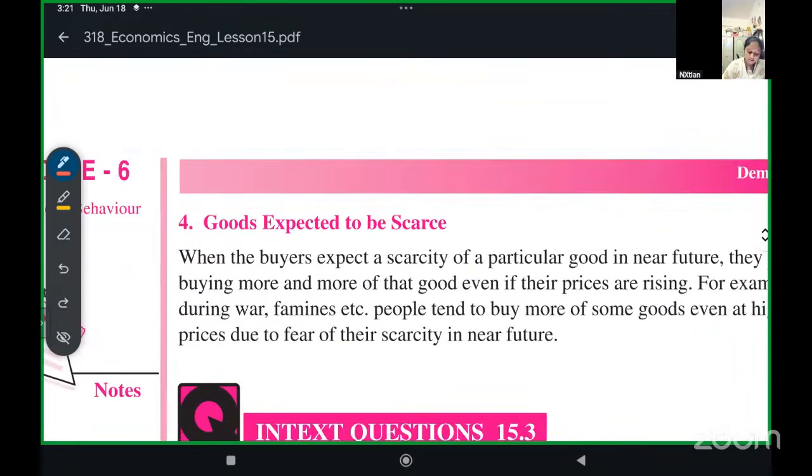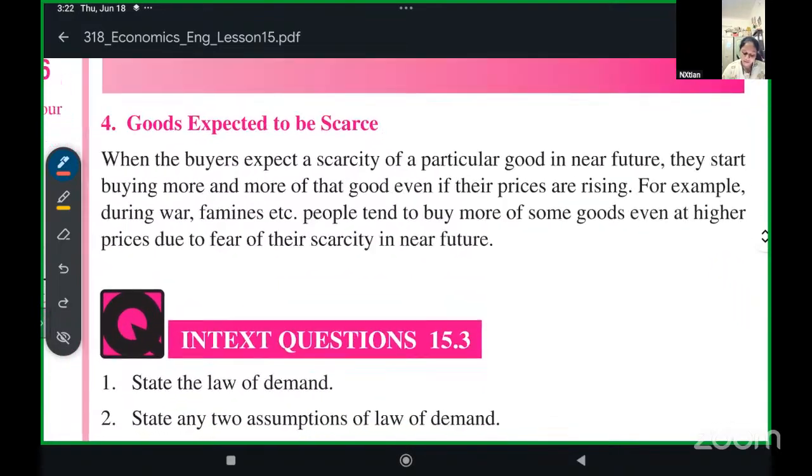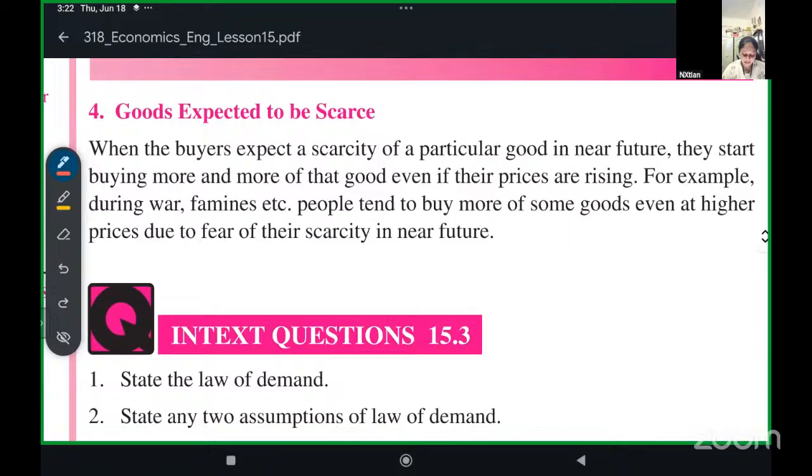Then comes goods expected to be scarce. Do you remember the COVID times? In the COVID times, the prices of all the things increased. But still people used to store them in chunks in their homes, especially the wheat, the sugar, and all the household items and spices.